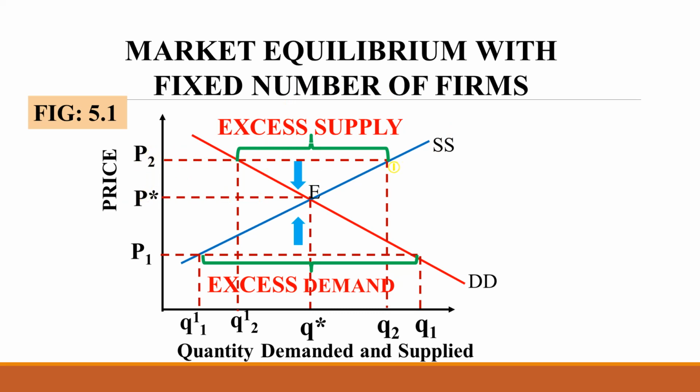Then at that time, what will happen? Quantity supplied will decrease from here to here, from Q2 to Q star. And what will happen to quantity demanded when the price decreases? Demand increases from Q2 dash to Q star. And when the price decreases, supply will decrease from Q2 to Q star.